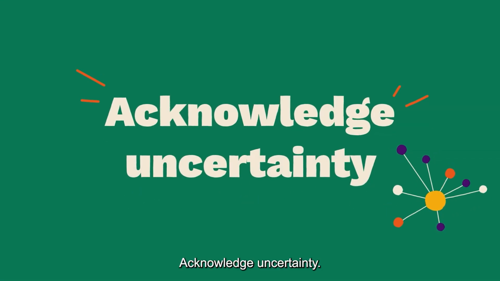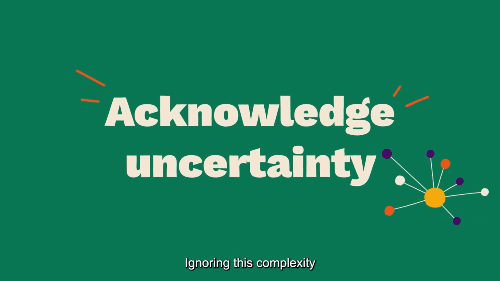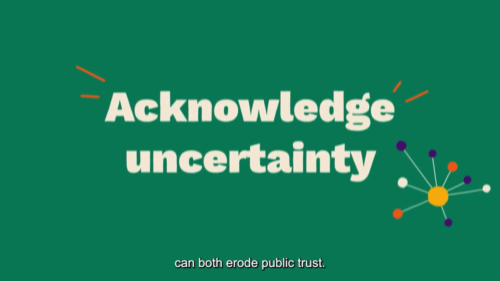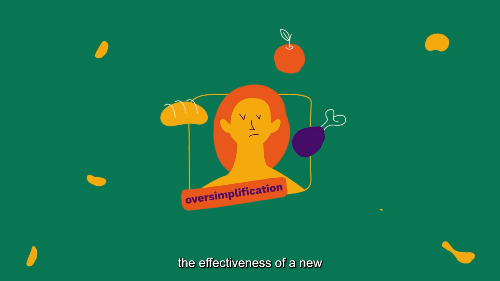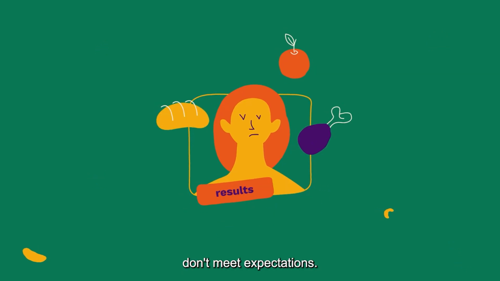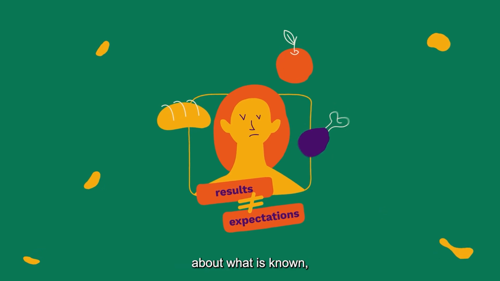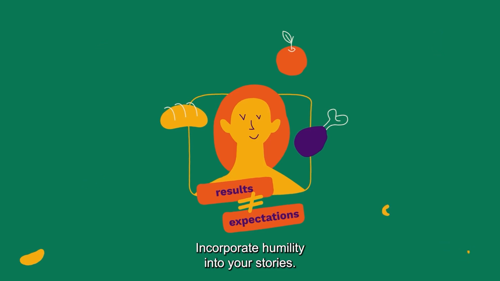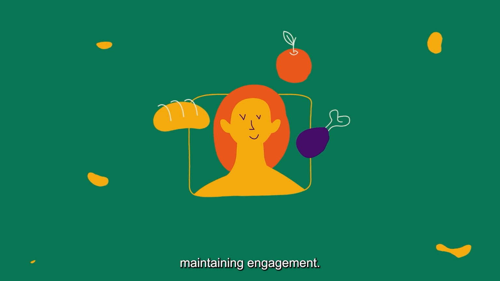Acknowledge uncertainty. Science is iterative and often full of unknowns. Ignoring this complexity or overstating uncertainty can both erode public trust. For instance, oversimplifying the effectiveness of a new dietary intervention may lead to public disillusionment if results don't meet expectations. Transparent communication about what is known, what is uncertain, and how knowledge evolves over time is essential. Incorporate humility into your stories. Acknowledge the limits of current knowledge while maintaining engagement.